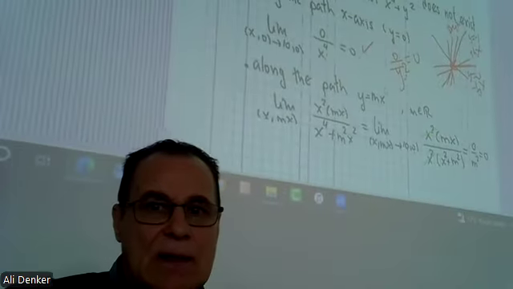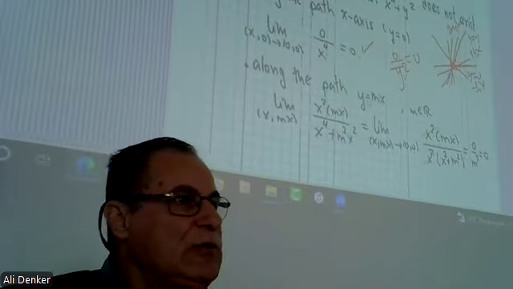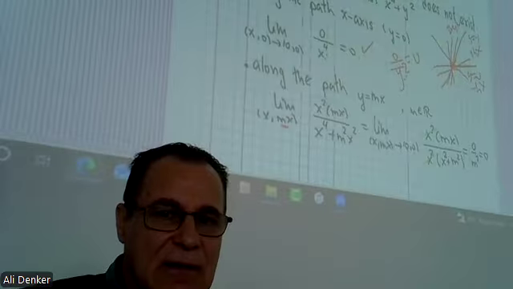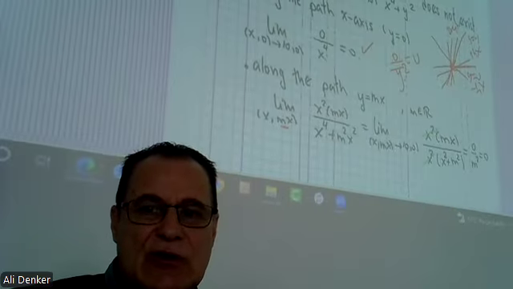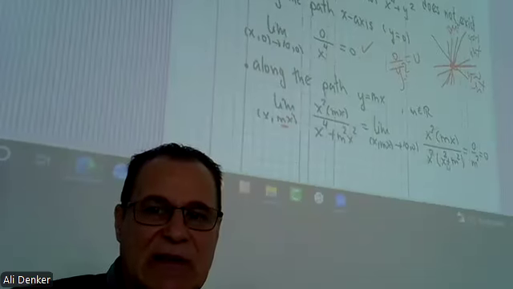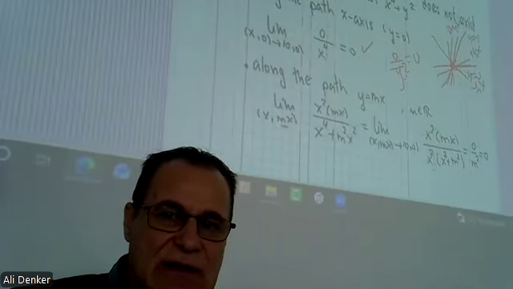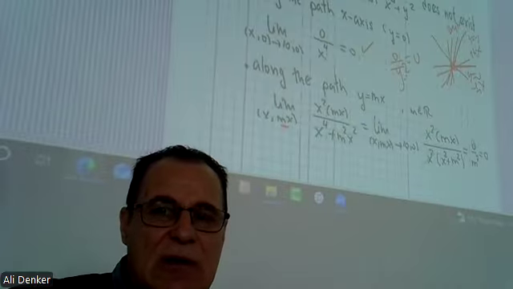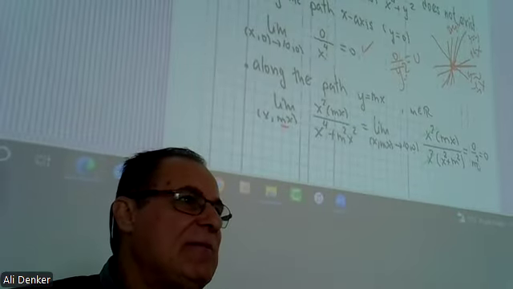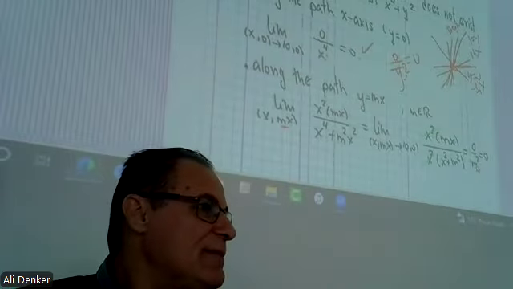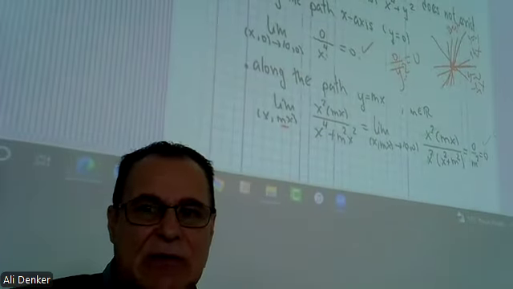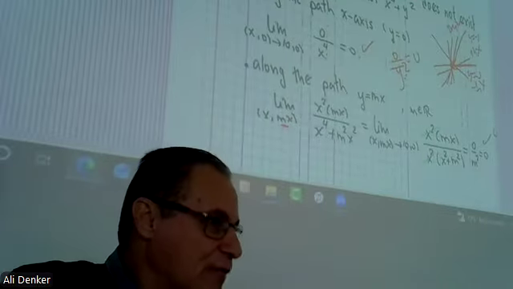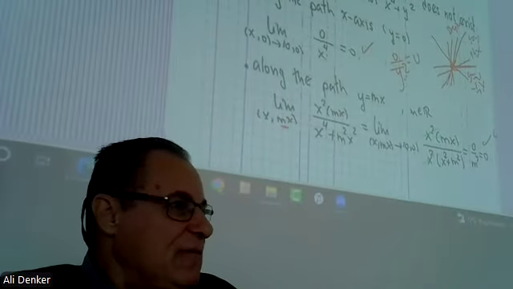Okay, so that means substitute y equal to mx. If you substitute y equal to mx here, what happened? We have x squared times mx divided by x squared times x squared plus m squared. So x squared cancels here, and we have mx over this one. But when x goes to 0, this is 0 over, again, some m. M is whatever it is. M is 4, m is 5, m is negative something. So again, this is 0.